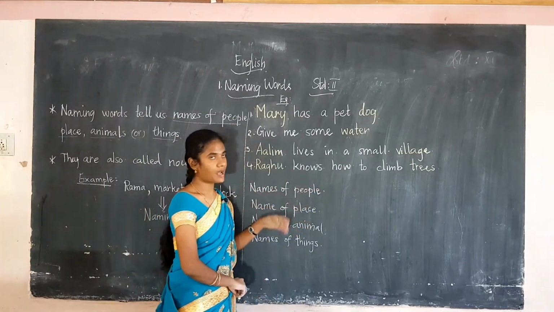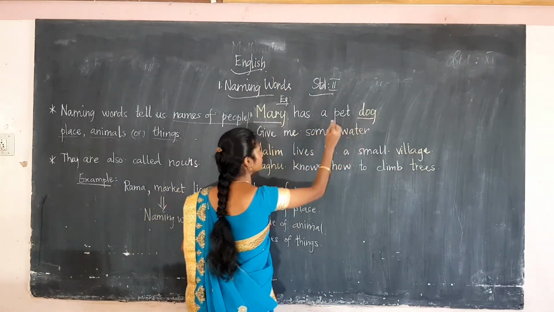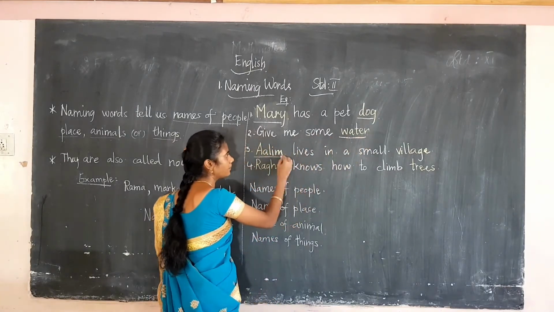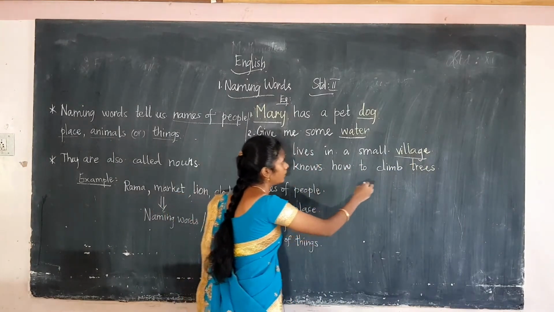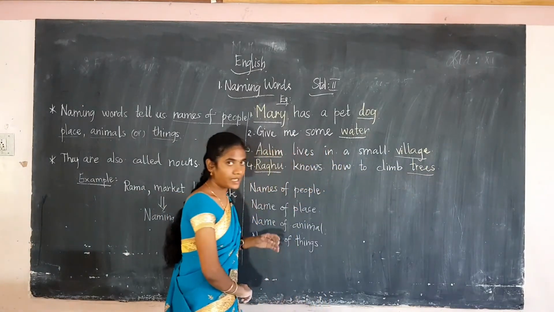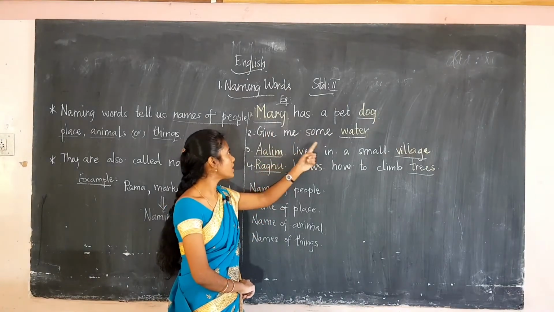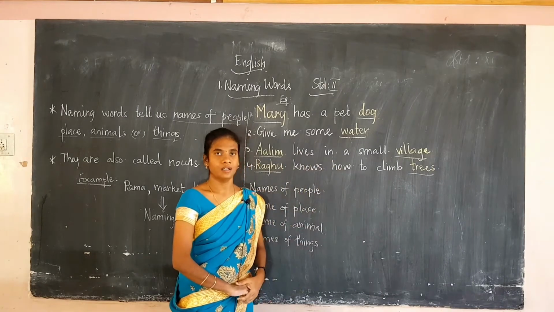So here the nouns are Mary, dog, water, Alim, village, Raghu, trees. Okay, these are all the nouns.